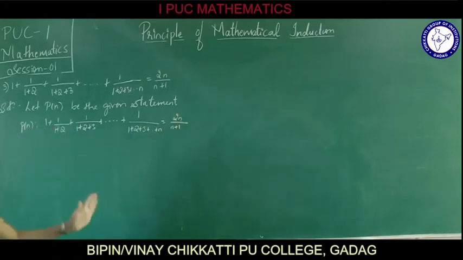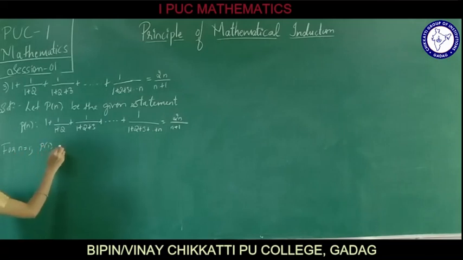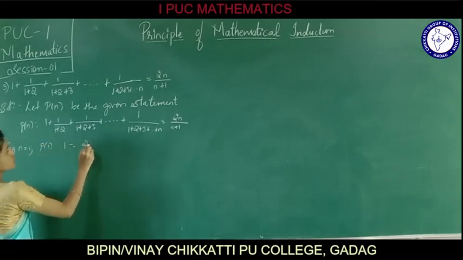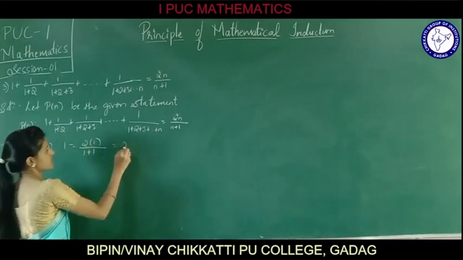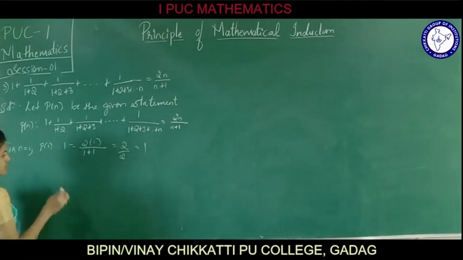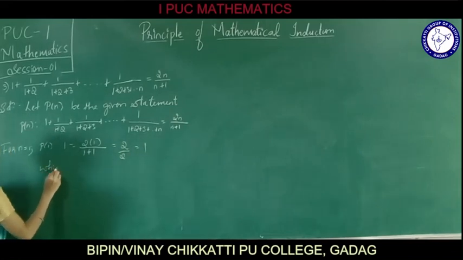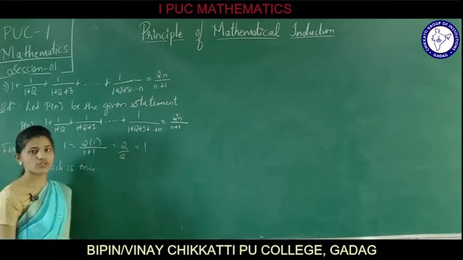We are going to prove for n equals 1. For n equals 1, P of 1 will be 1 is equals to 2 into 1 divided by (1 plus 1), nothing but 2 by 2 which is equals to 1. Therefore, it is true.